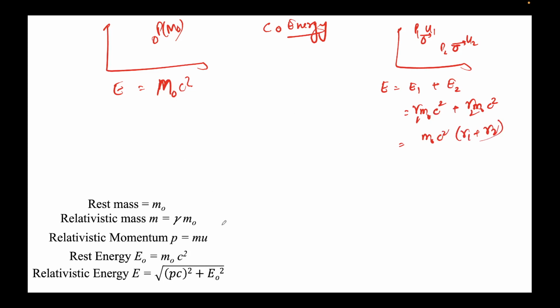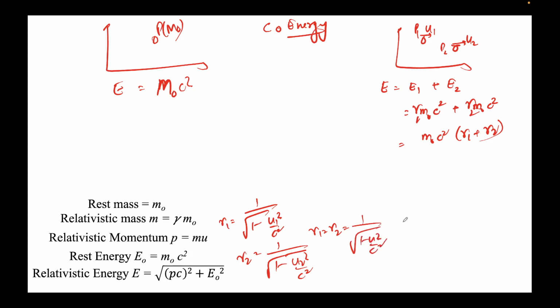Now gamma 1 is 1 over root of 1 minus u1 squared over c squared, and gamma 2 is 1 over root of 1 minus u2 squared over c squared. And u1 was equal to u2 equal to u, so gamma 1 equals gamma 2 equals gamma, and this will come out to be 2 gamma m naught c squared.